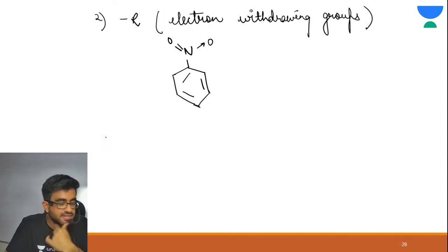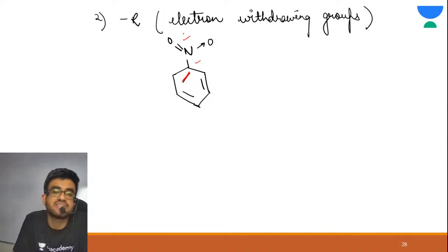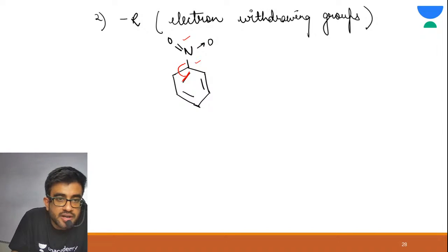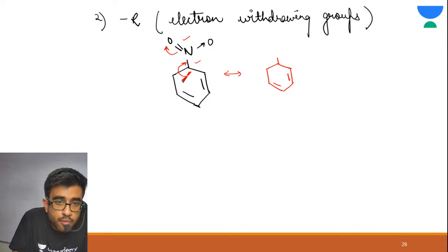Fantastic. Great. Yes. See, here there is double bond, single bond, and double bond. How do we do it? This pi bond is shifted here, and this pi bond shifts on oxygen. So let me write the resonating structures. First, write down those things which you haven't touched. So you haven't touched this. Alright. So see, this pi bond is moving here.